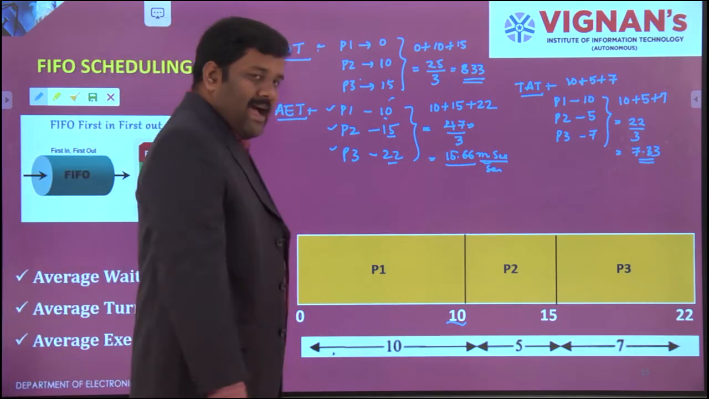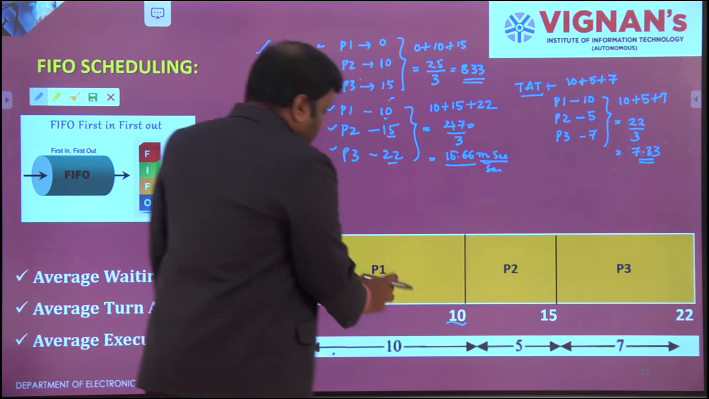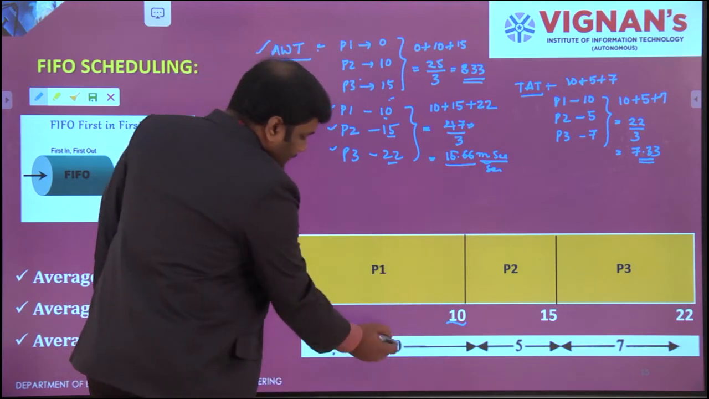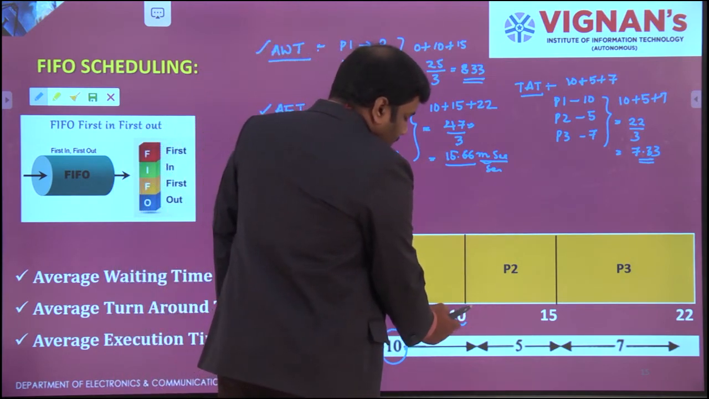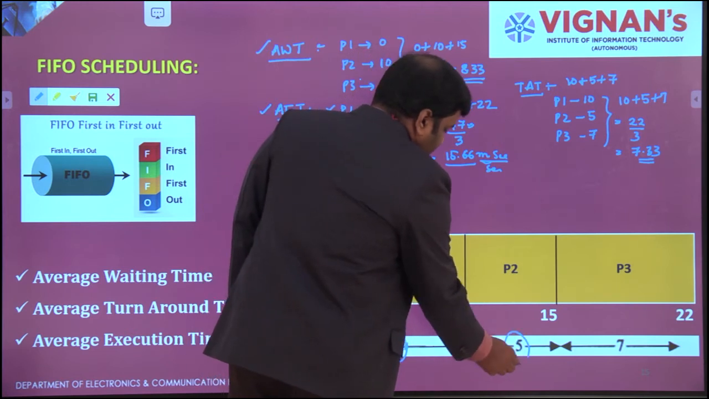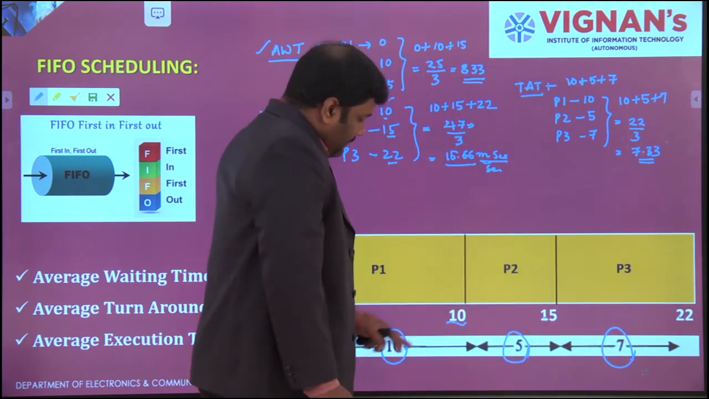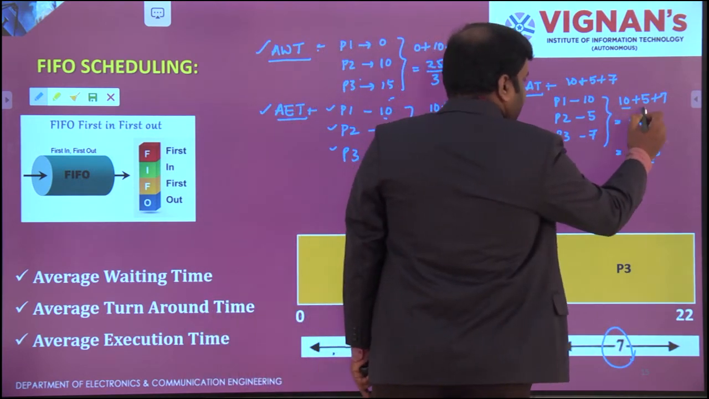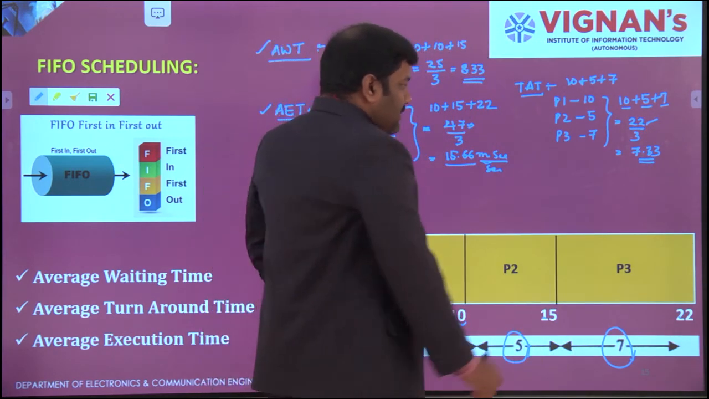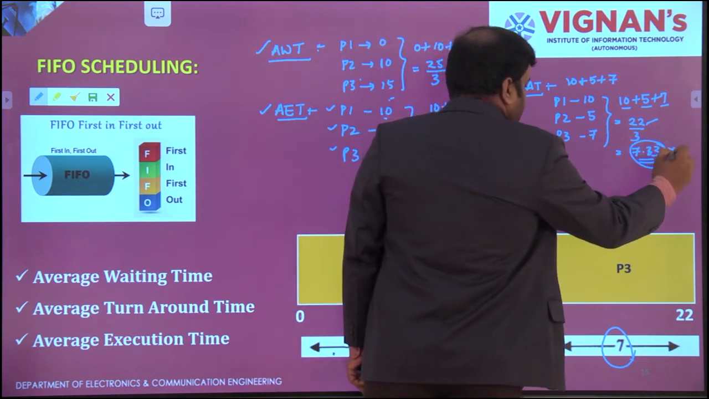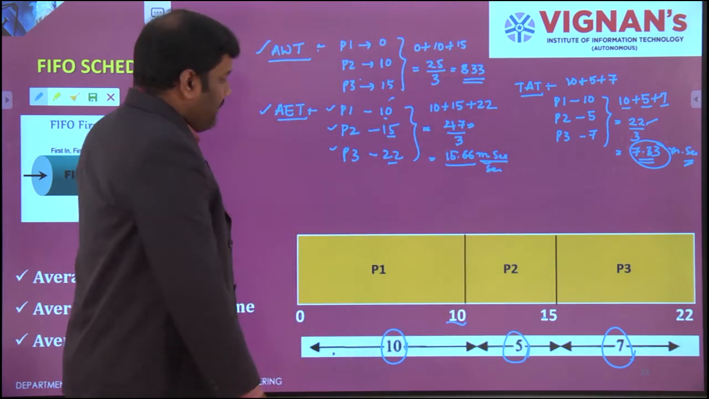And the last one is average turnaround time. P1 individually will take 10 seconds to finish its operation. Same as P2, 15 minus 10, 5. Same as P3, 22 minus 15, that is 7. So 10 plus 5 plus 7 is 22 on an average. Again we are using the same three processes, so that is 22 by 3, which is around 7.33 milliseconds, or it may be seconds, depending upon the measure.